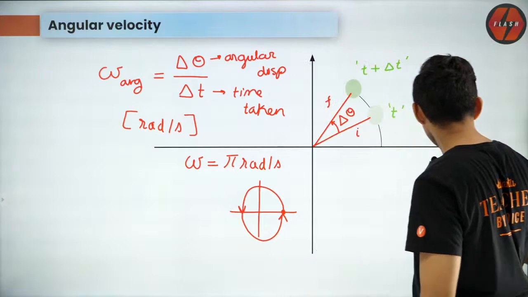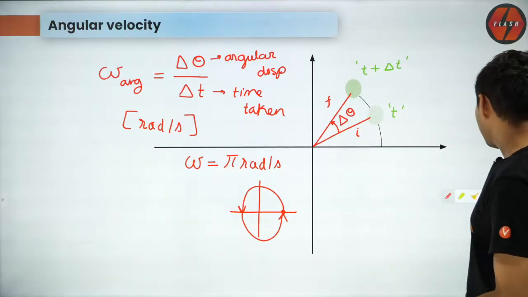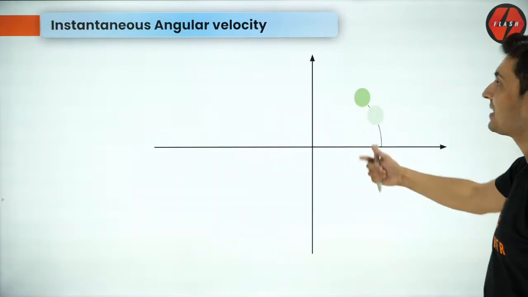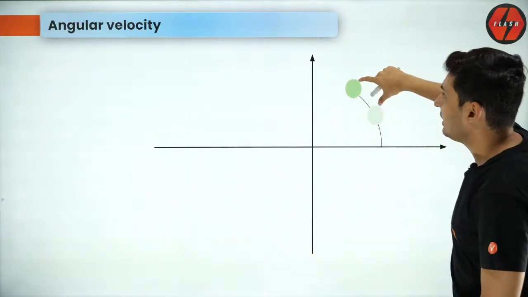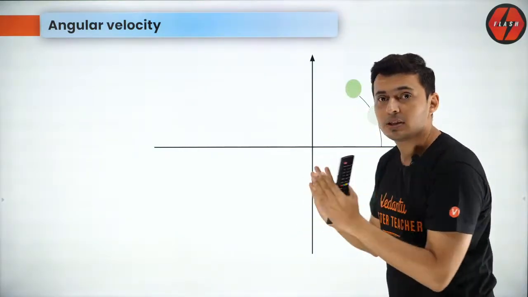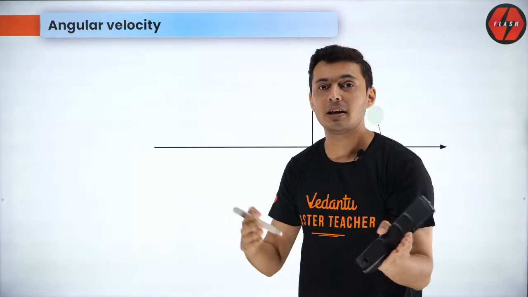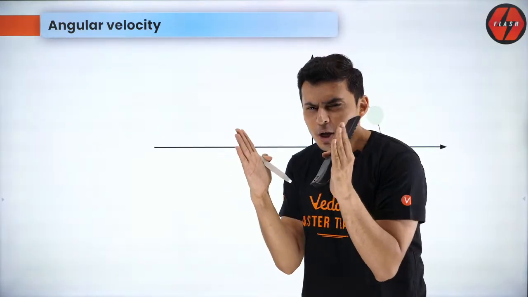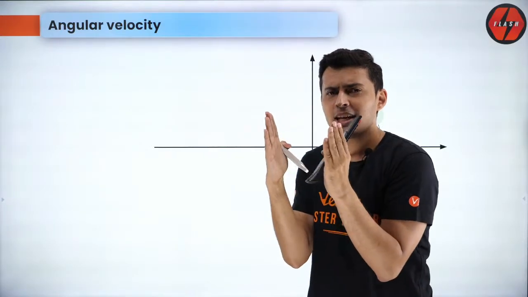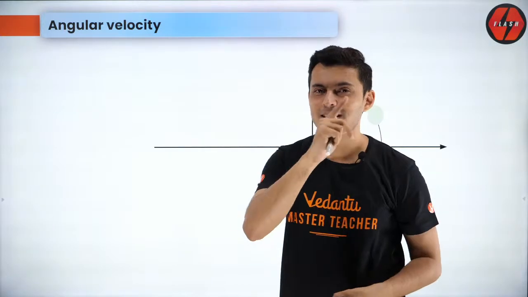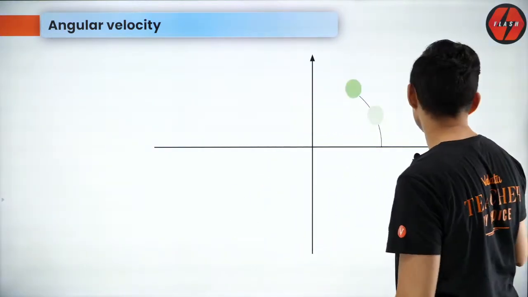Very good. Now that you are slowly getting the hang of this, I'm going to go ahead. The next thing obviously will be instantaneous. If you wait for a large time interval, you will get a big angle upon a big time, which will be the average value of the angle covered per unit time. That will be the average angular velocity. But if you take a very small angle that is covered in a very small time, that will give you instantaneous angular velocity.